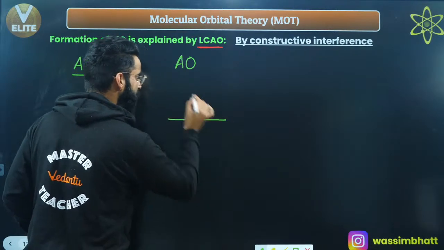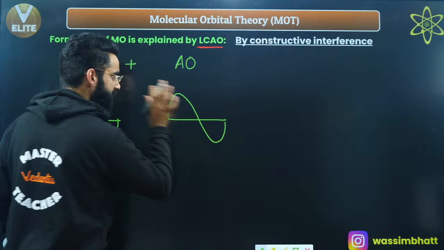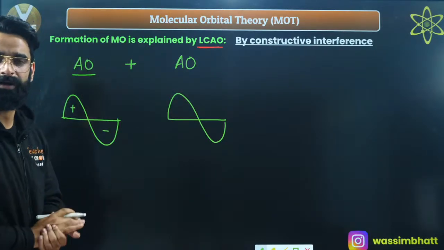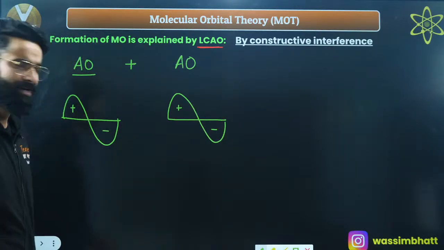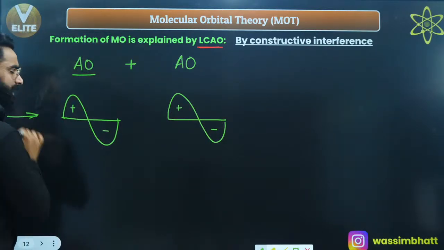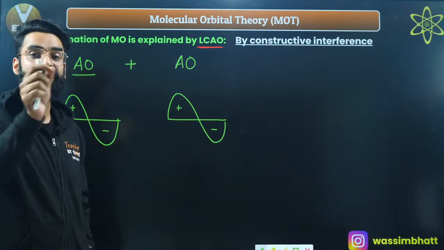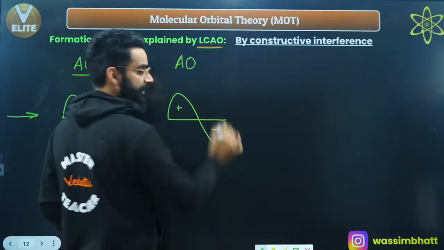Similarly, this is one more atomic orbital of some other atom, right? This is the wave associated with this atomic orbital over here, right? This is the wave corresponding to this atomic orbital. Let me give this the positive sign, and this the negative sign. How atomic orbitals combine and lead to the formation of molecular orbitals is explained by the linear combination of atomic orbitals, right?